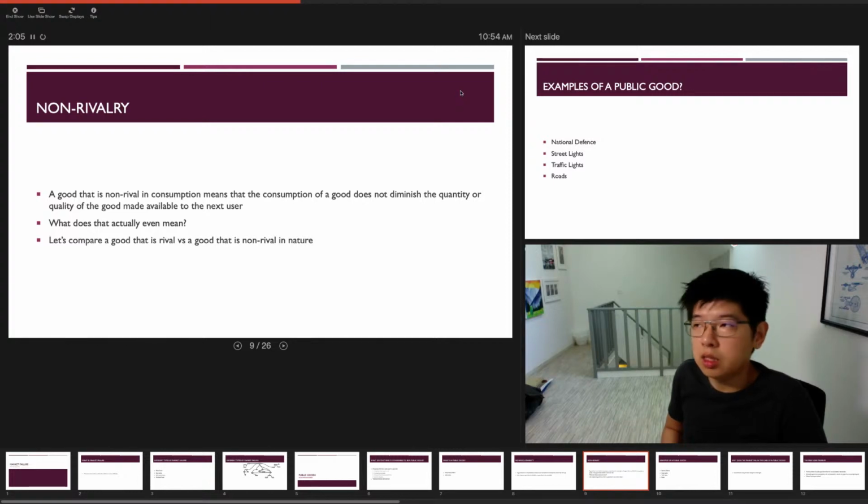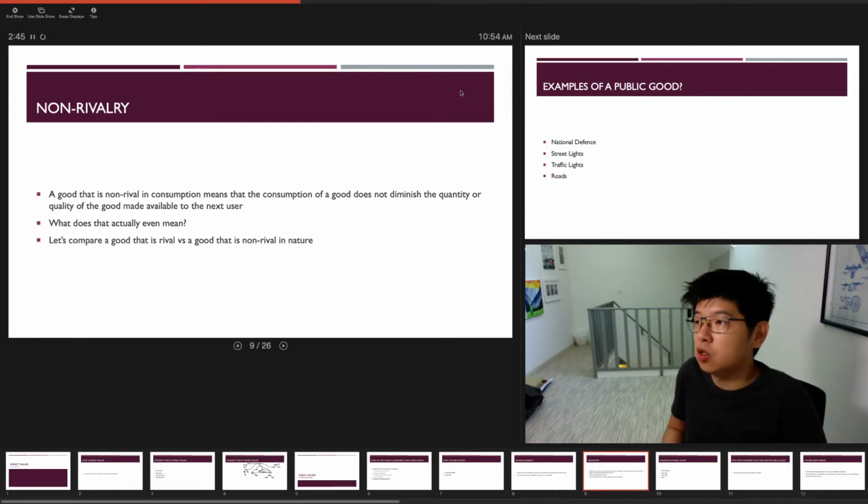As for non-rivalry, a good that is non-rival in consumption means that when you consume the good, it doesn't diminish the quantity or quality made available to the next user. What does that actually mean? Let's look at a good that is rival and a good that is non-rival. Let's say, for example, the movie Avengers. I'm trying to book tickets for Endgame for a pretty huge group of friends, but all the cinemas are filled up, so I cannot enjoy the good anymore because people who have booked in advance have taken up these seats. In this case, we say that such a good is rival in nature.